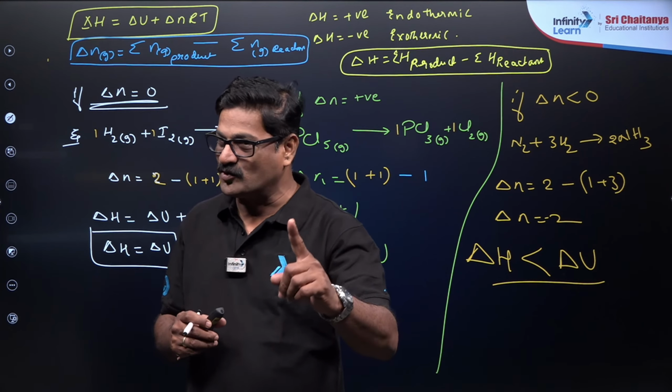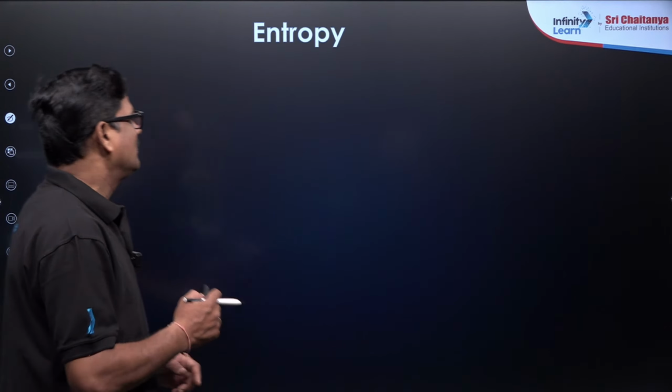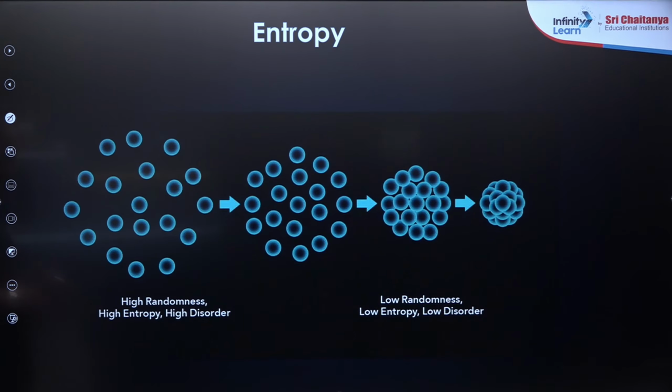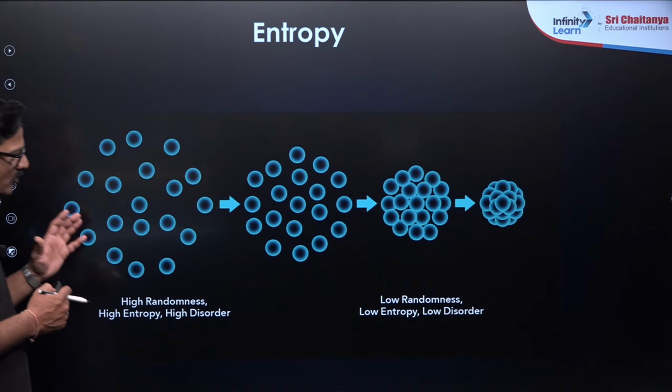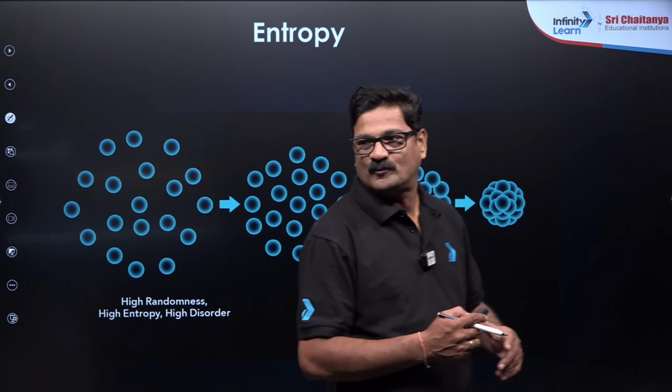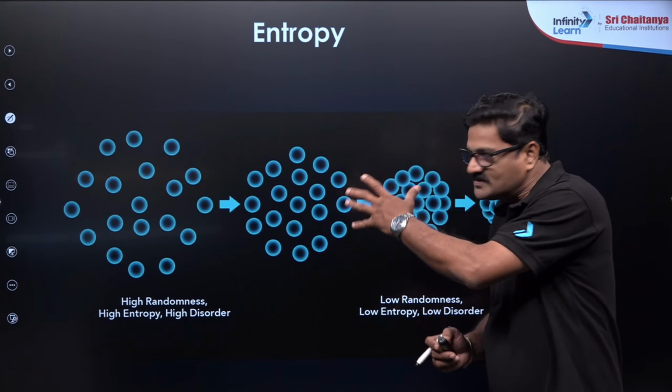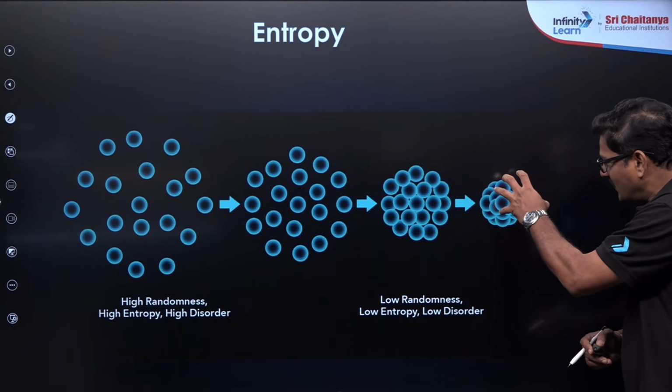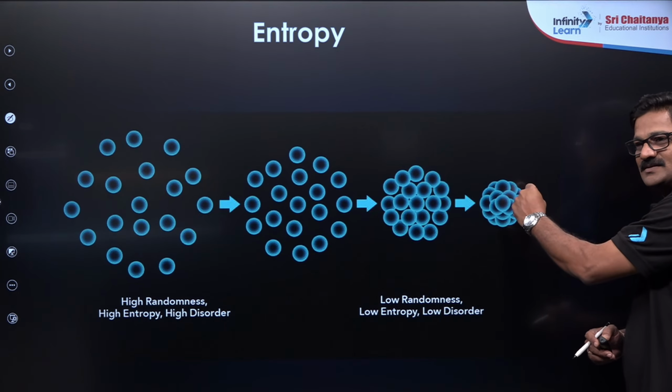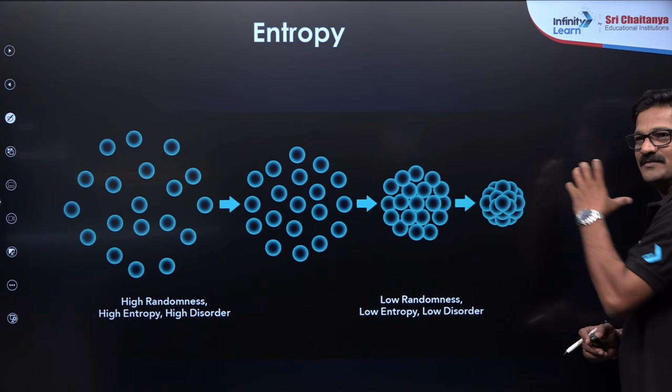Usman, right, it is going to be minus 2. Very good. Now let us move into entropy. Before going for this entropy, you are going to see the system over here. The particles, how it is arranged. Here the particles are arranged compact, right? And it is in the organized way.